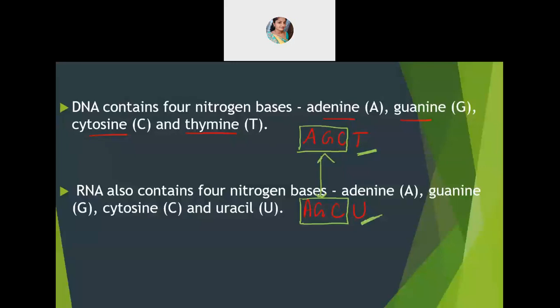And difference in the group also they can ask. Which is the nitrogenous base present in RNA other than the similar ones? Uracil is the one, and in DNA it is thymine. So AGCT here and here AGCU.